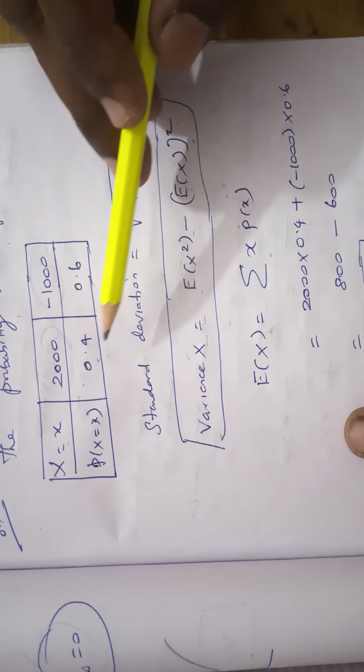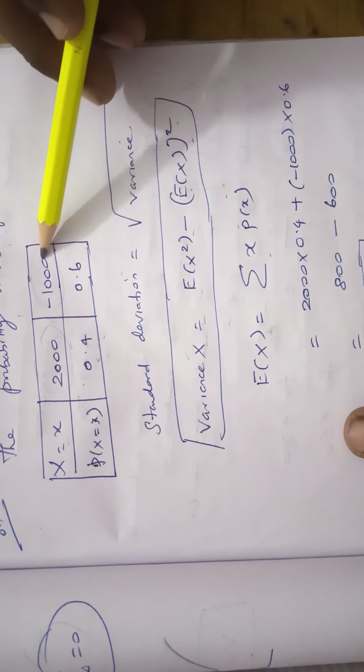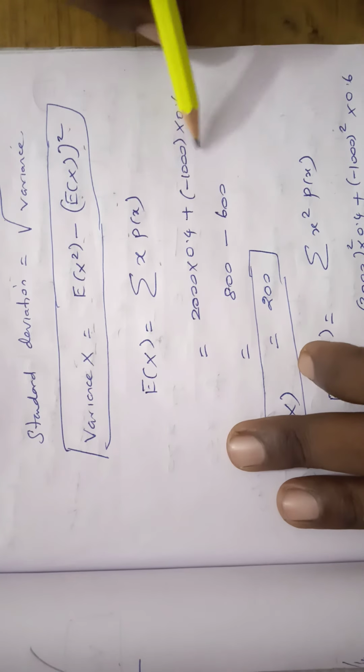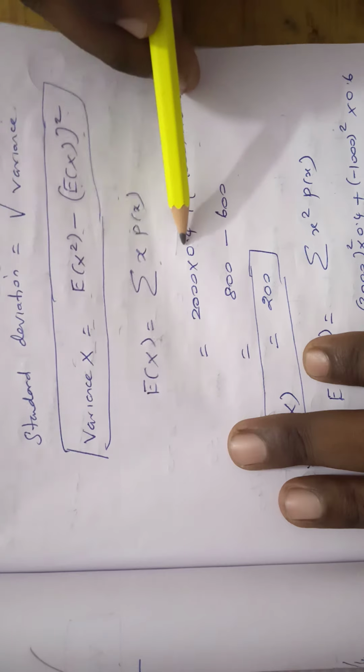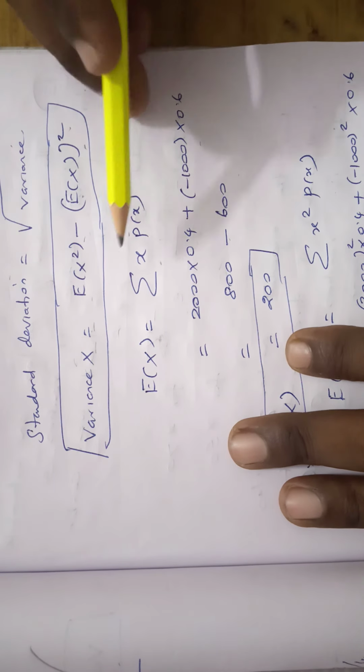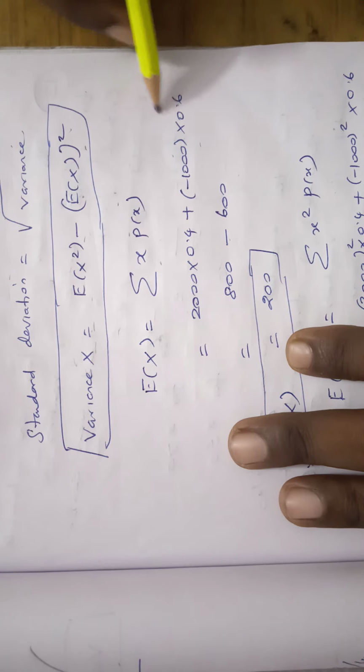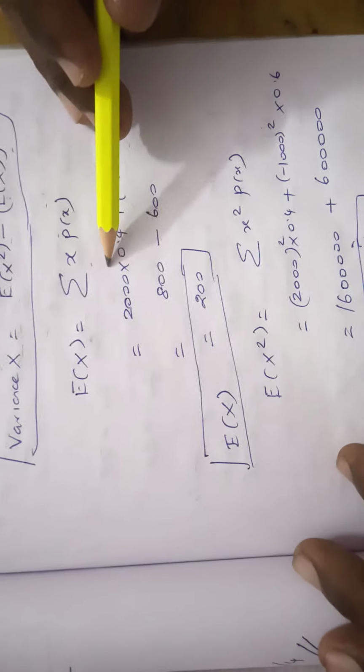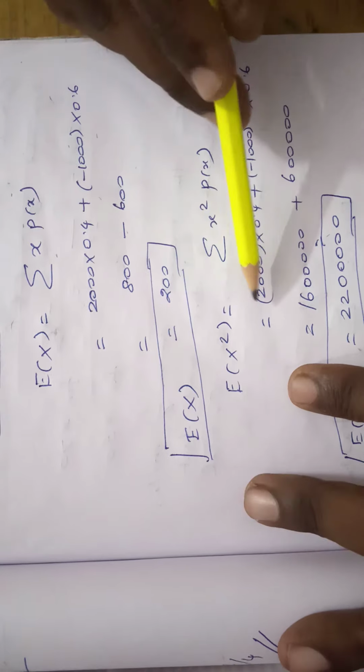So 2000 into 0.4 plus minus 1000 into 0.6. 2000 into 0.4 is 800 and minus 1000 into 0.6 is minus 600. The value of E of x is 200.